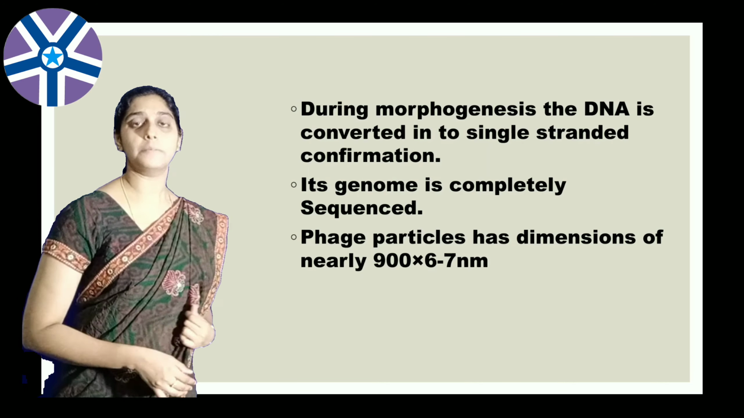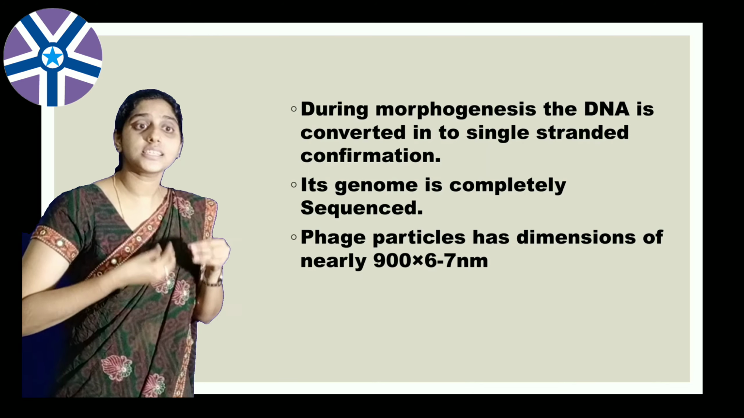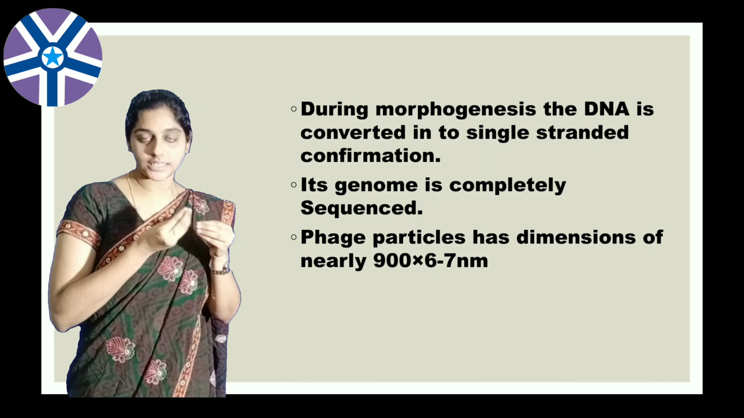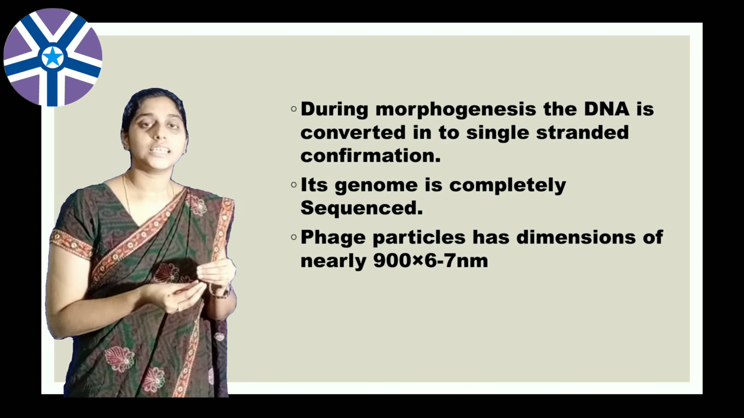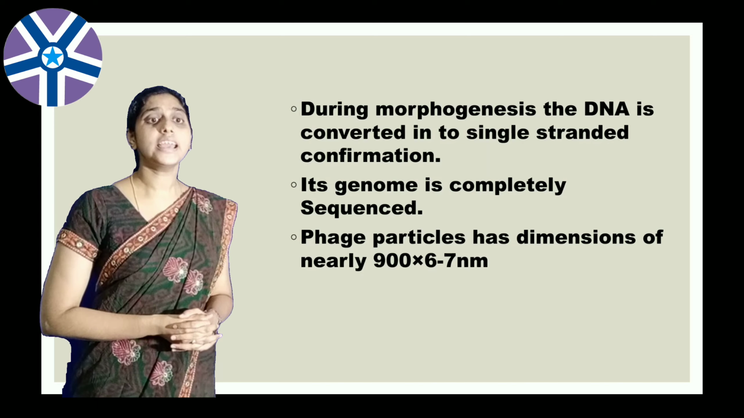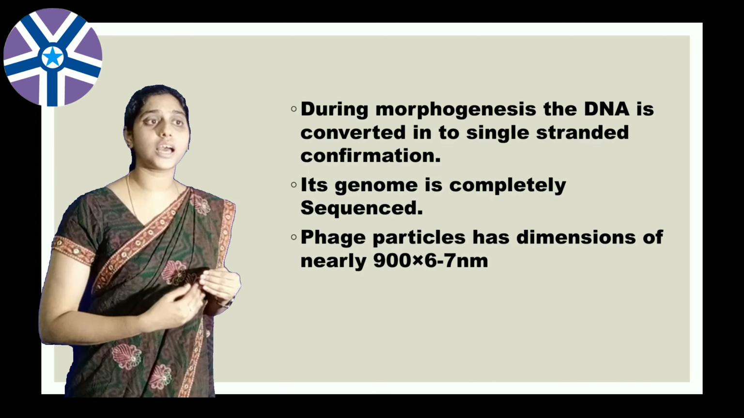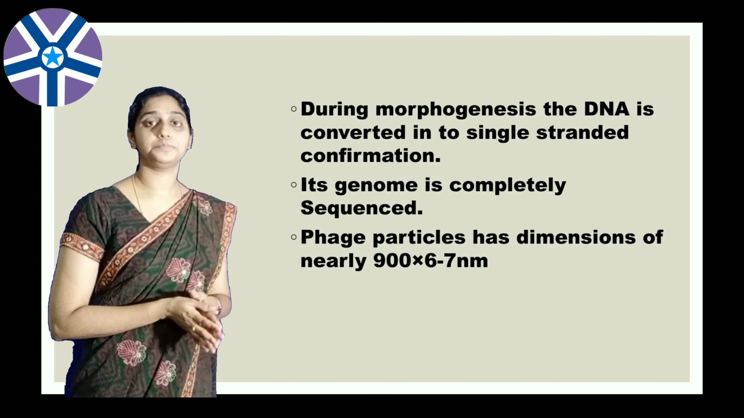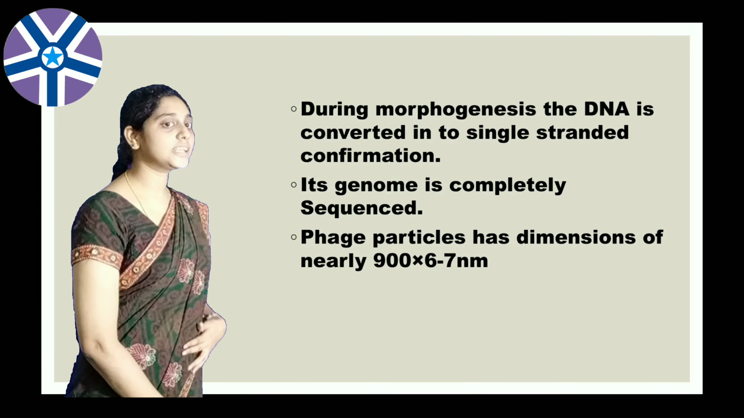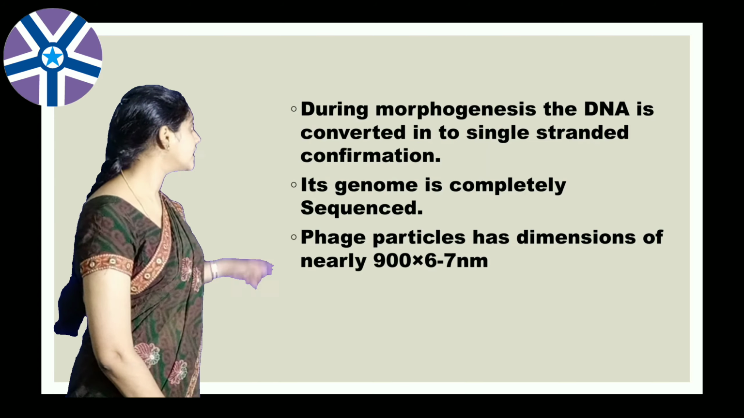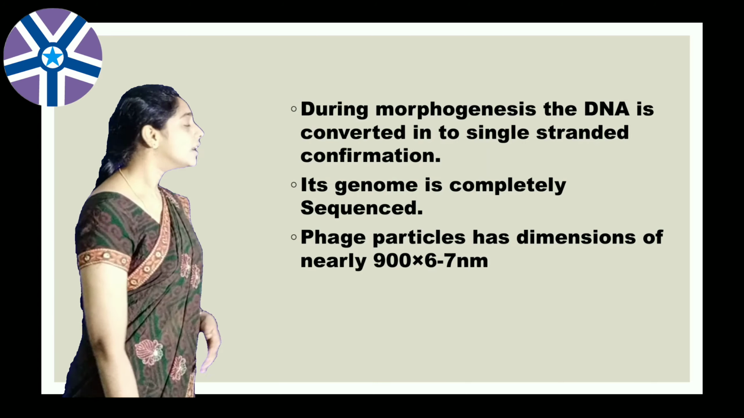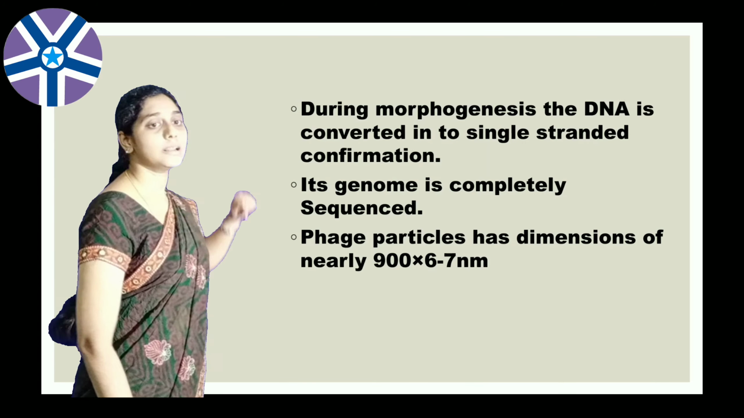During the replication inside the host cell, the M13 bacteriophage is present in double-stranded replicative form. During the morphogenesis, the DNA is converted into the single-stranded conformation. So its genome is completely sequenced. The phage particle dimensions are nearly 900 by 6 to 7 nanometers. What is the diameter? 900 by 6 to 7 nanometers.